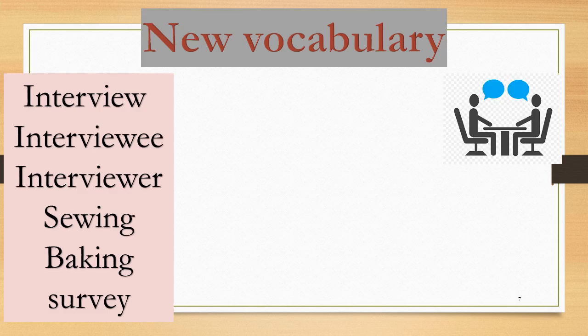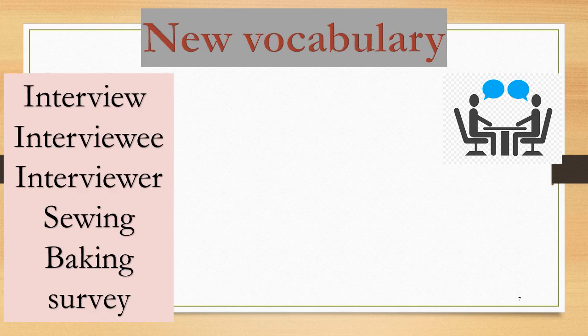Let's have a look at picture 1. What can you see here? Yes, 2 people are sitting together, talking, discussing. Maybe one is asking, the other one is answering. One asks and one answers.